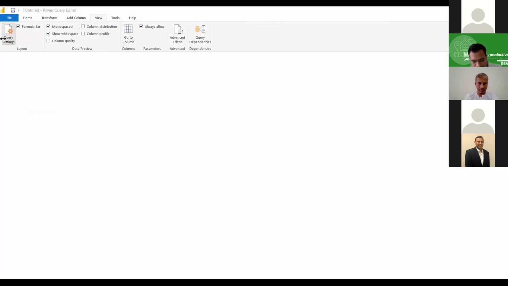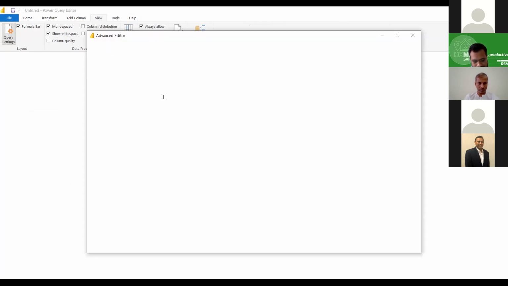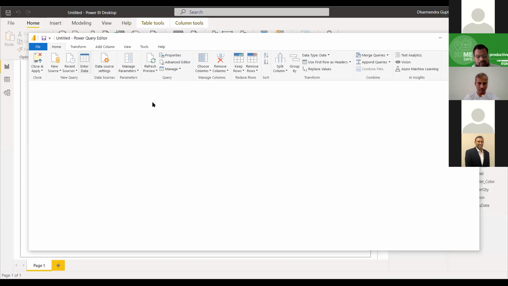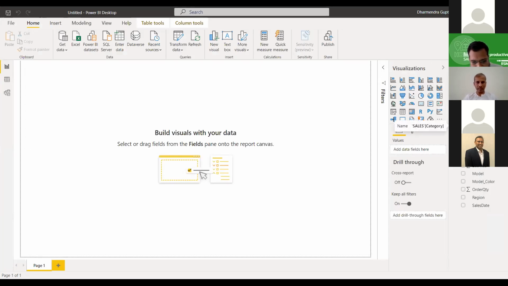Sir, something is wrong. It is showing blank. Sorry, the first step was done. The data was loaded, you can see the data is already there. If you close this, you can see the sales data is already there, and there's another query also.